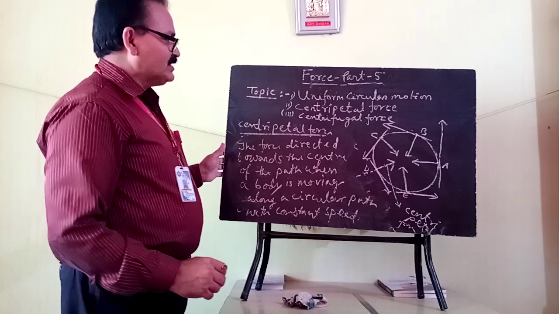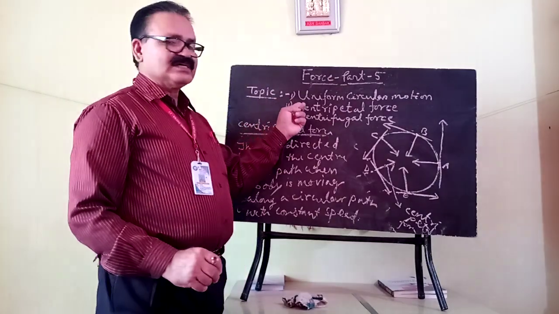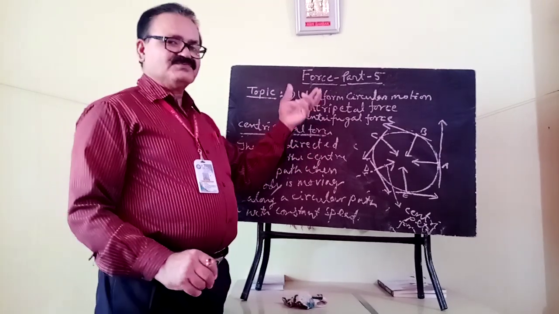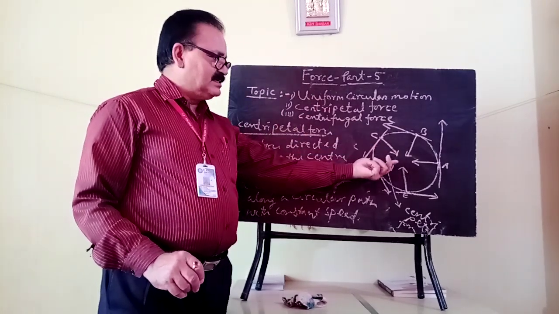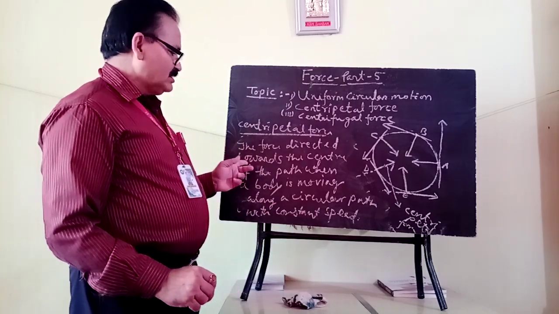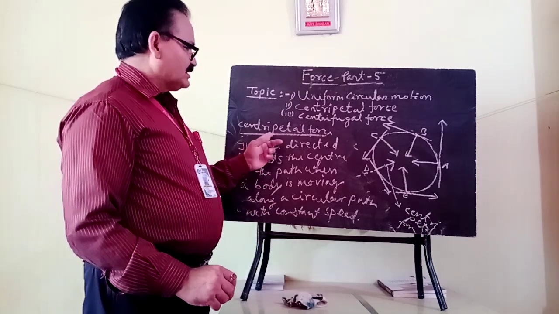That means when a body is under uniform circular motion, a force is exerted on that body towards the center of the path, and that force is called the centripetal force.